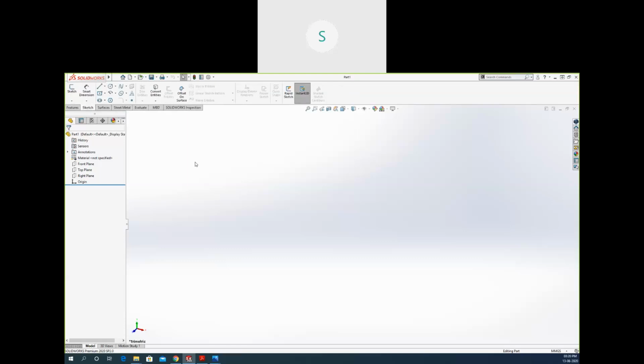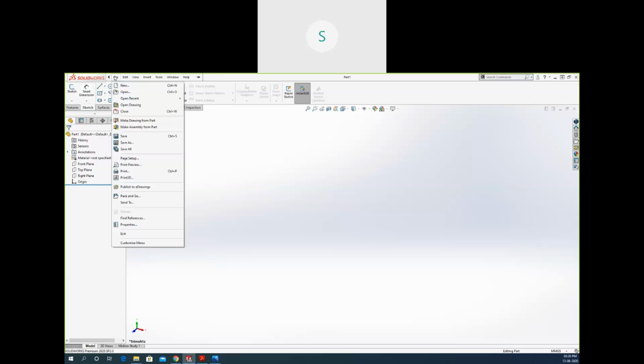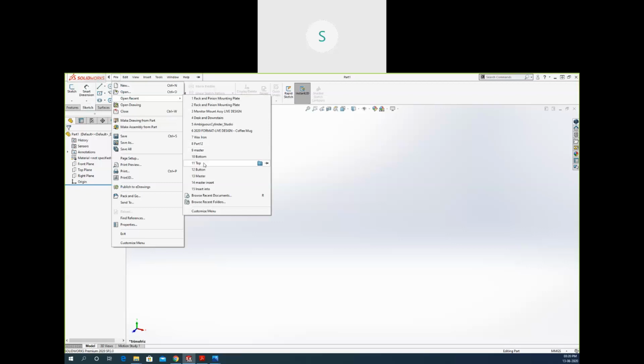Okay, next thing we have is the model tree here. SolidWorks is software that is parametric in nature, meaning if we create any part, it will be created with relation to each other. If we apply some relation, everything is going to be either driven or driving in nature. So first of all, I will show you some examples.